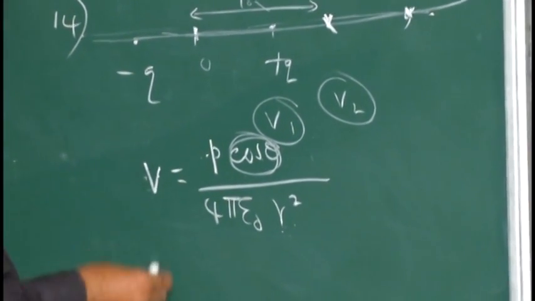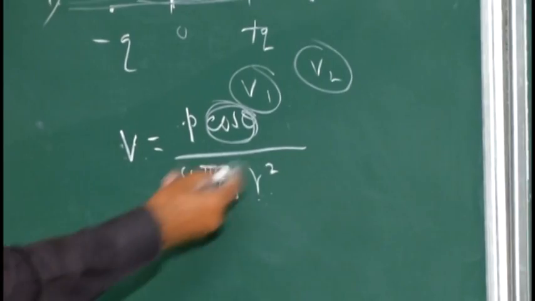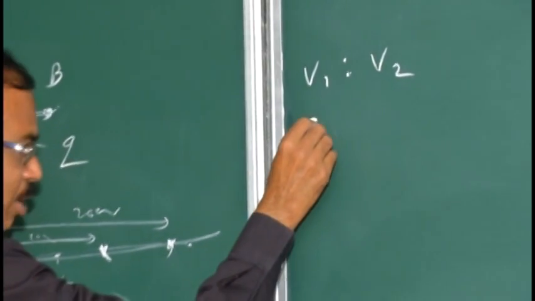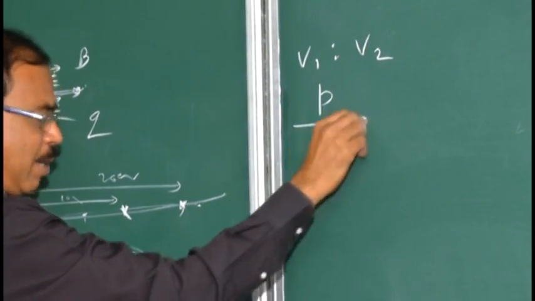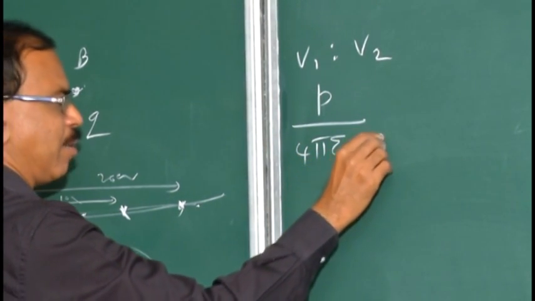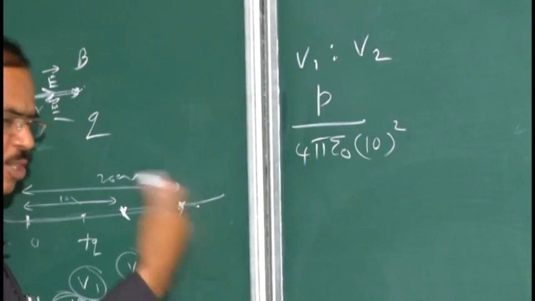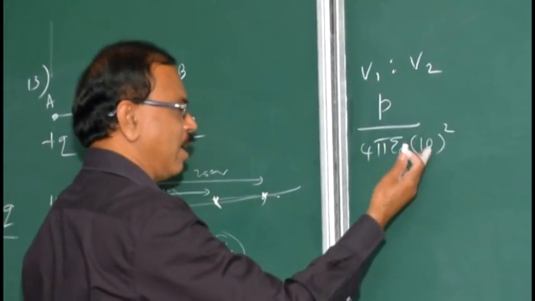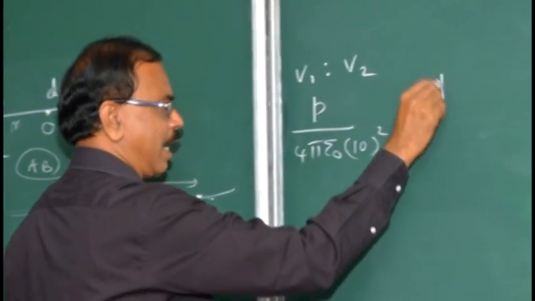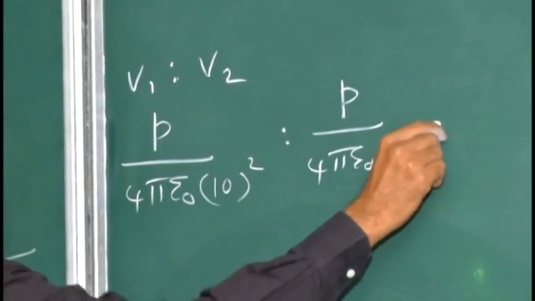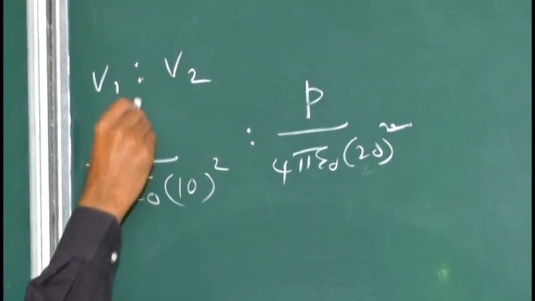So what is the potential formula? It is V equal to this value. Therefore let us take V1 is to V2 equal to, write the formula twice. V1 is P by 4 pi epsilon naught into 10 centimeter square, the same dipole. Both are in centimeters, so there is no need to convert to meters, though converting is not wrong either. It is up to you. For the next, the same dipole, the same 4 pi epsilon naught, but the distance is 20 centimeter square. So these things cancel.